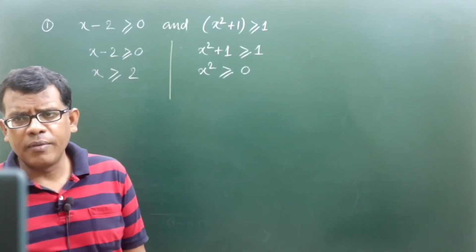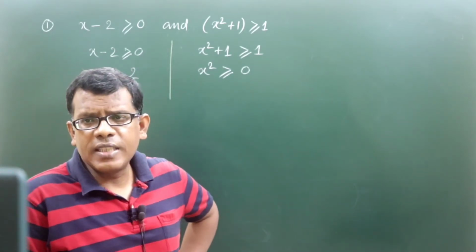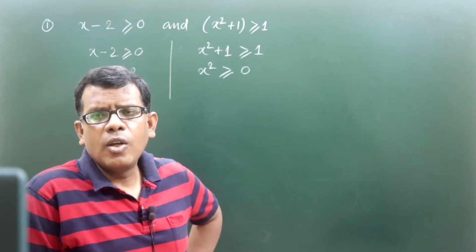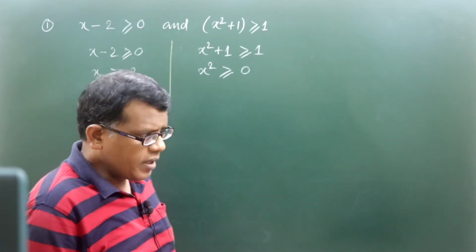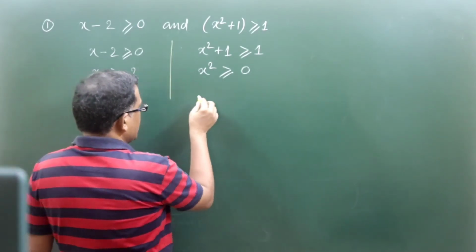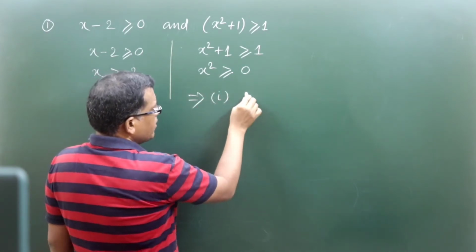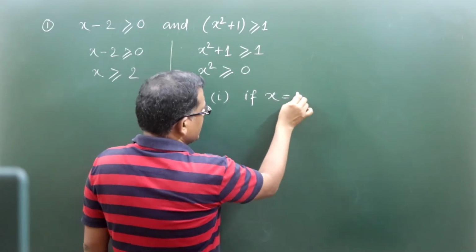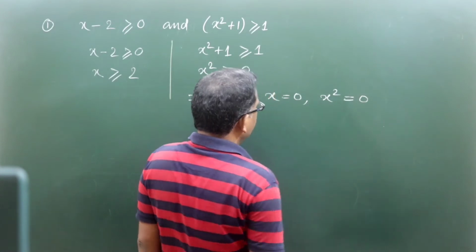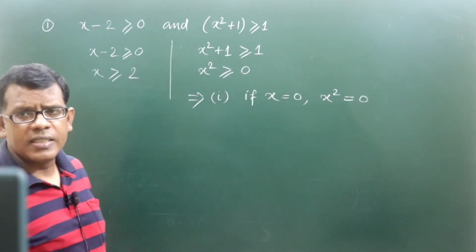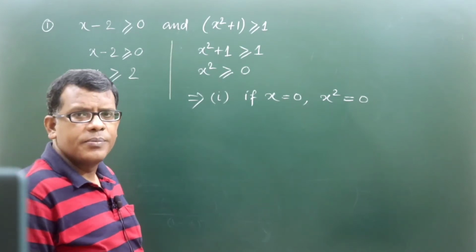So what did I say in a previous class, that whenever x is any non-zero real number, either a positive number or a negative number, the square of that real number is always positive. We discussed it in the last class also. From this I make two arguments. First one is if x is 0 itself, then x square will also be 0, no doubt about that, right? 0 square will be 0 only, right?